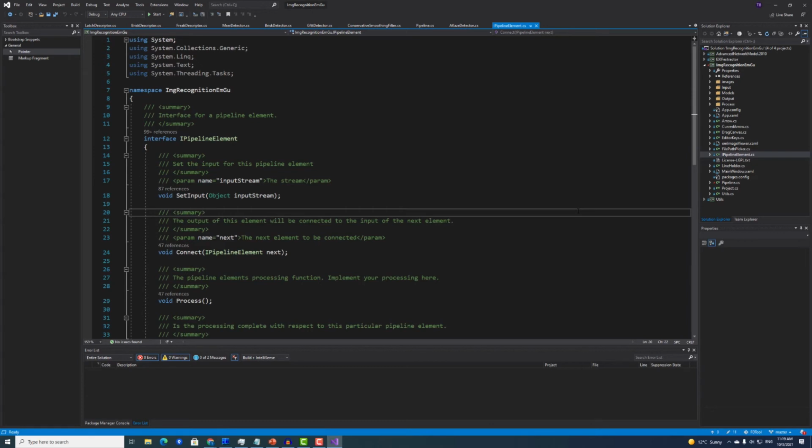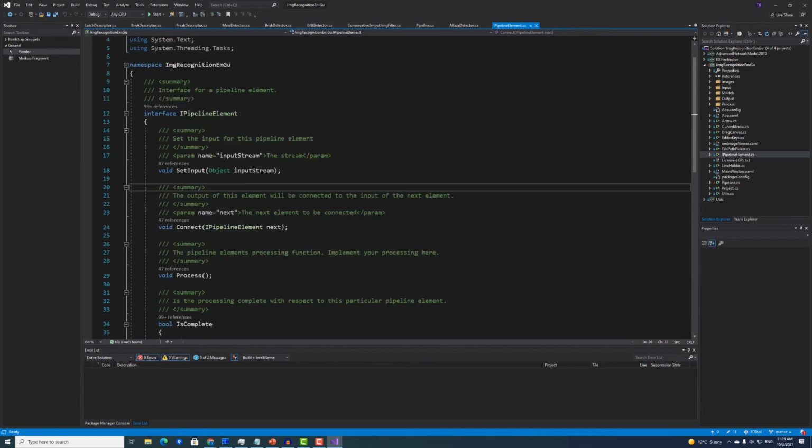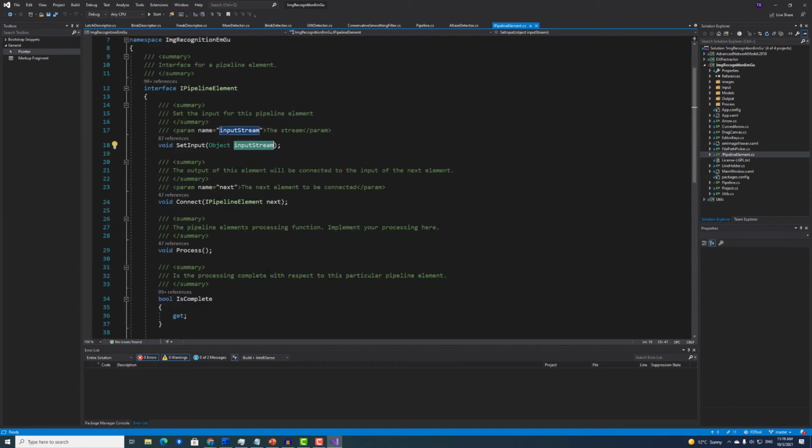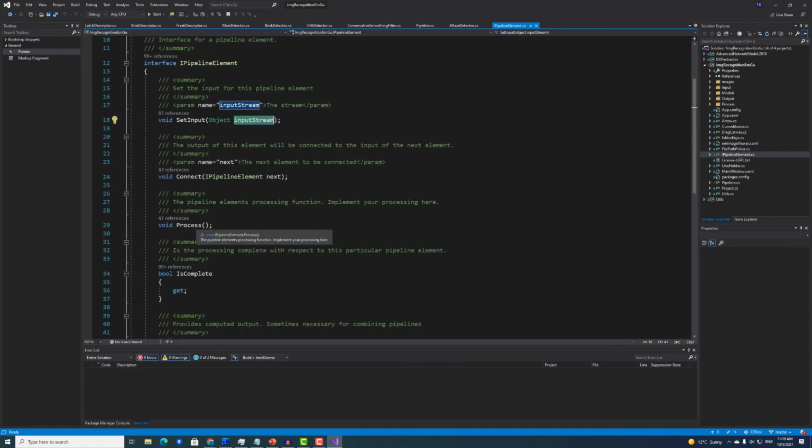It describes the interface that all pipeline objects must conform to. So basically, every pipeline element will need to have the setInput method and provide the input stream. It will need to have the process method, where the actual data processing takes place.